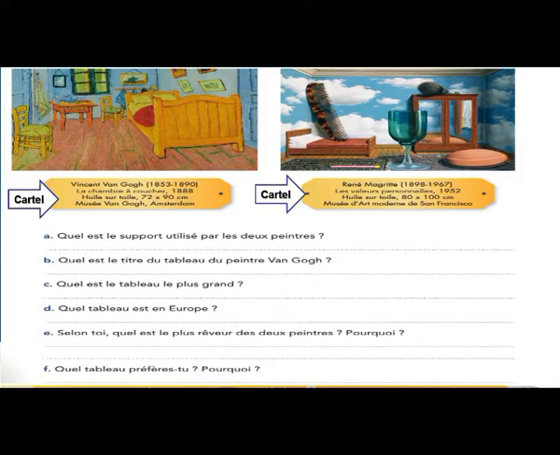He did it when? 1888. In this year, he made this painting. Using what as support? L'huile sur toile. Using oil and using what? Using canvas. Dimension: 72 multiplié 90 cm.